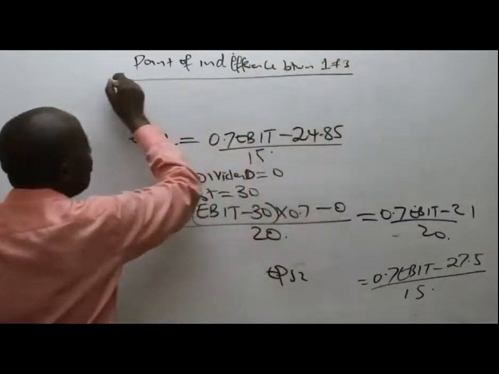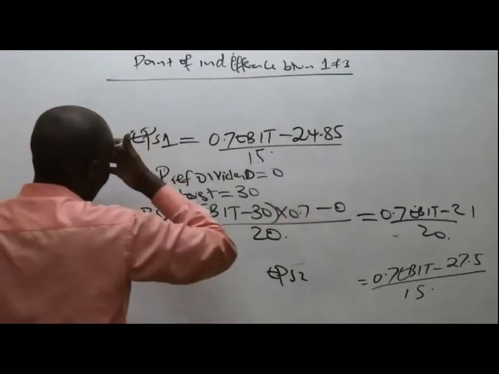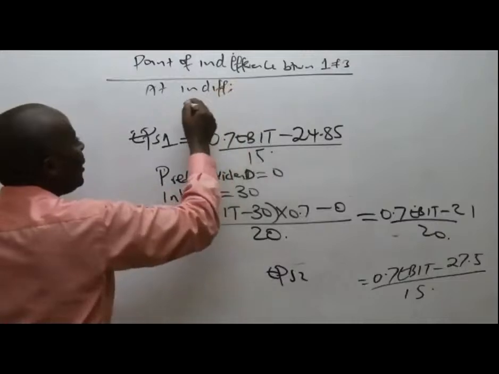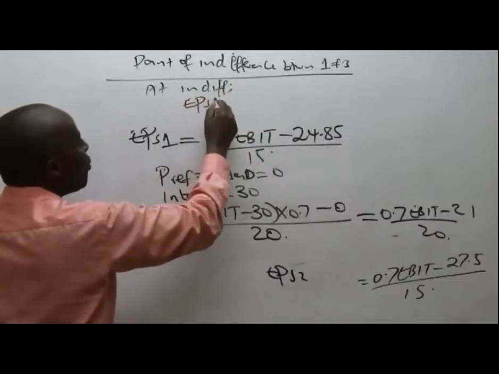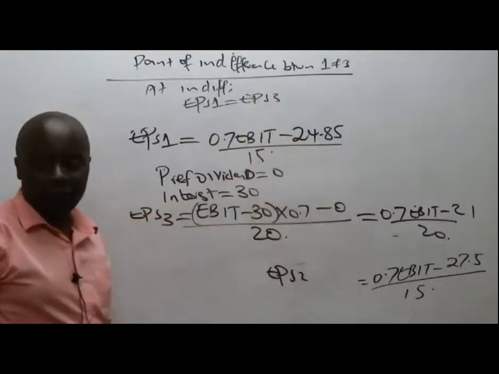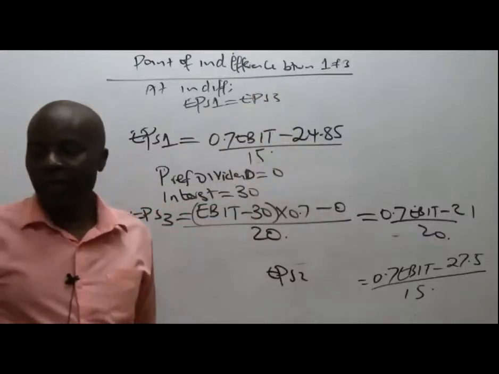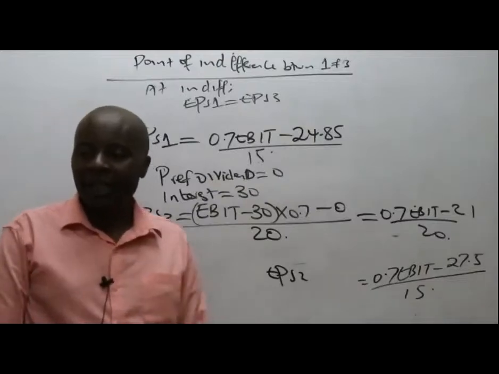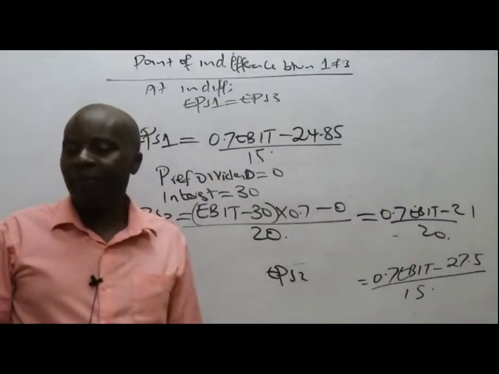What I'll do is to say that at indifference, EPS 1 equals EPS 3.